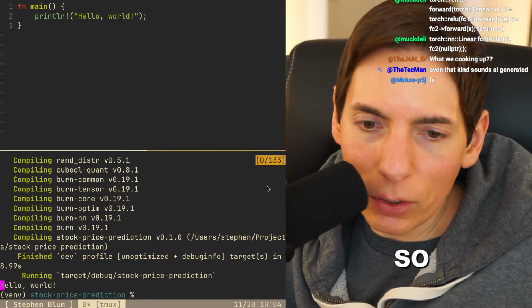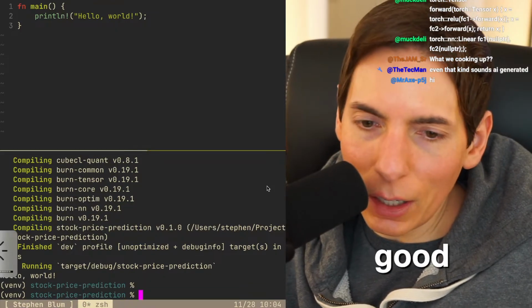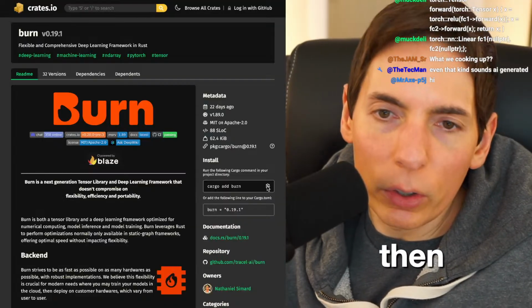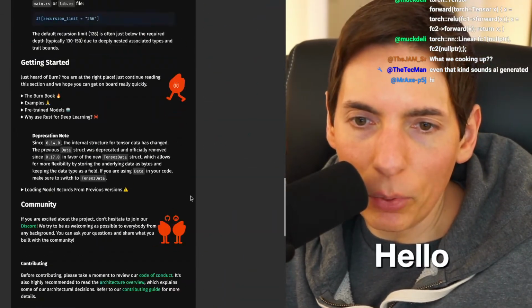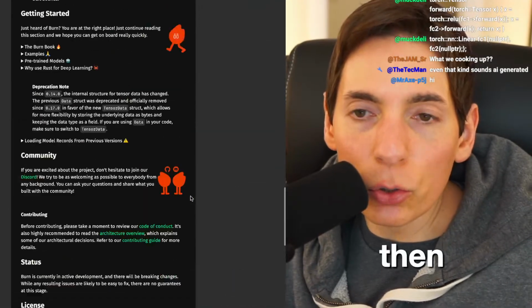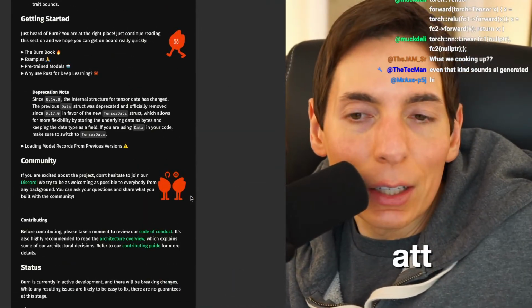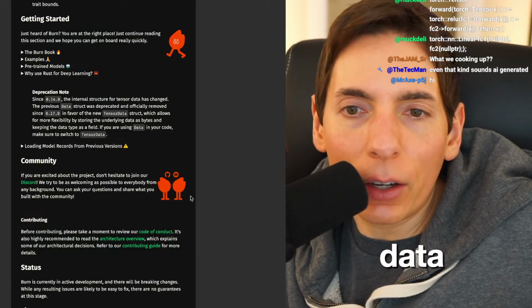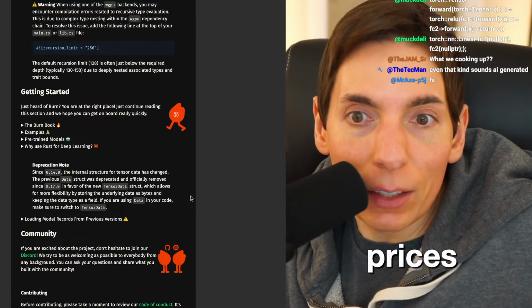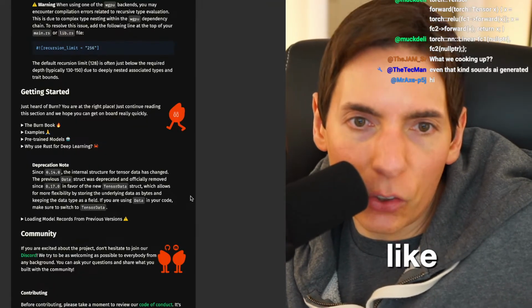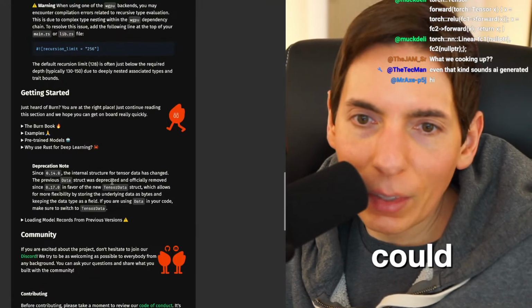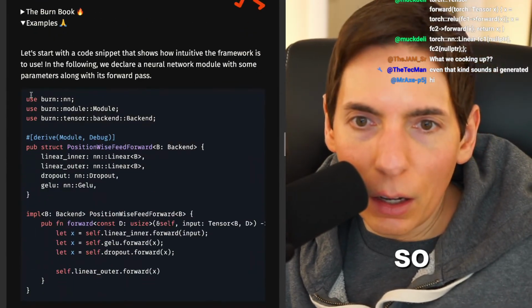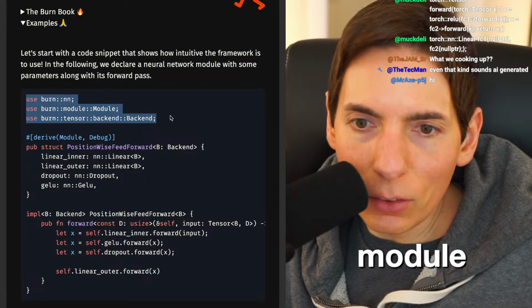All right, so that worked, right? We got it running. Looks good. Okay. Let's close that. And then we'll copy and paste some Hello World examples to make sure it looks good. And then I want to try adding full attention and then import the stock price data every 5 minutes or every minute. And then predict the next 5 minutes. And let's see how good we could do. I think we could do pretty good. All right, let's bump this in here. All right, so use burn module and backend.